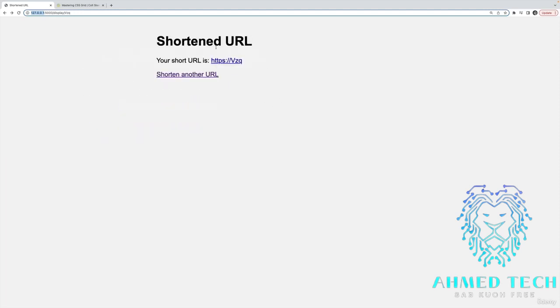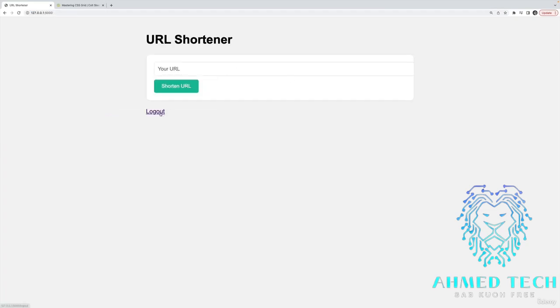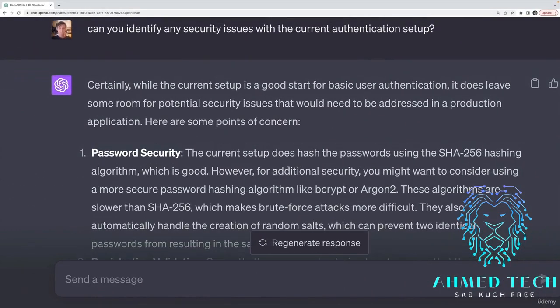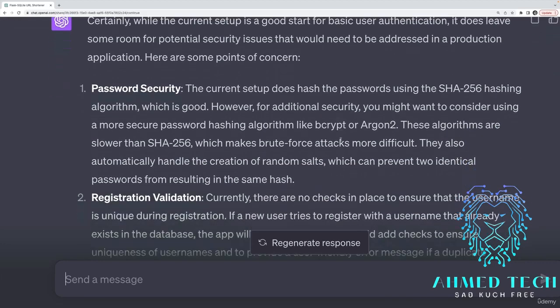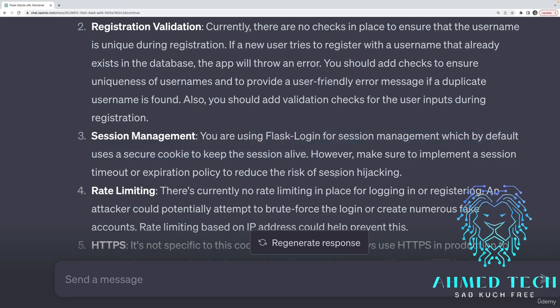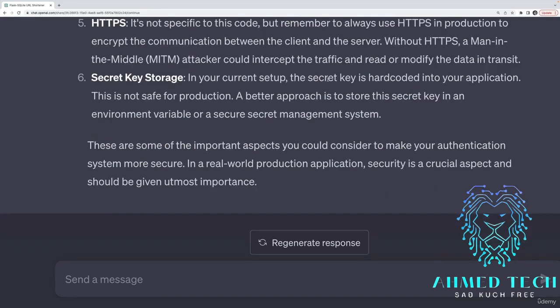So that's not bad. The styles are okay, right? I can shorten another URL. I can log out. Some of the routes are protected by authentication, but it's not perfect. I actually just asked it, what are some security issues or problems with the current authentication setup? And one big one is that there's no validation on your registration. You can register with the same email over and over and over, and there's no error handling whatsoever. There's no session management, really. The secret key is hard-coded right now into the application. So just a lot of things that in the real world would be real problems, but it's at least able to highlight them. So you just have to be aware, right?